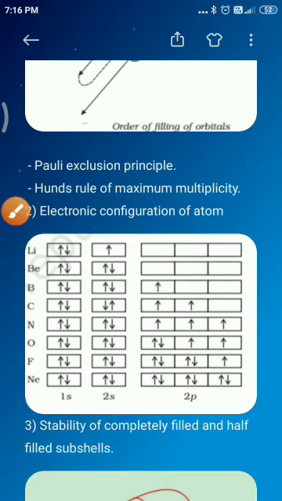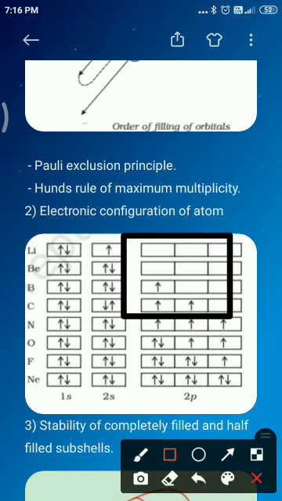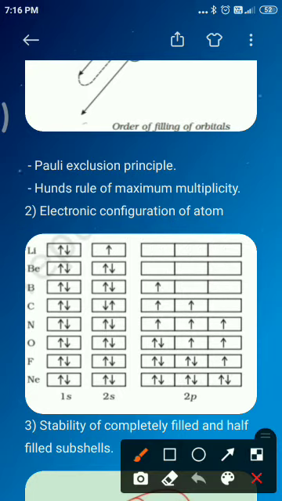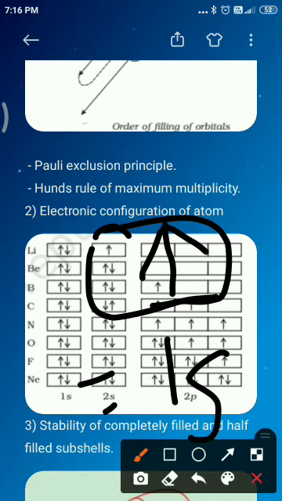And hydrogen's electronic configuration is 1s1, because it has only one electron. We can write it like this, 1s, so that is hydrogen.